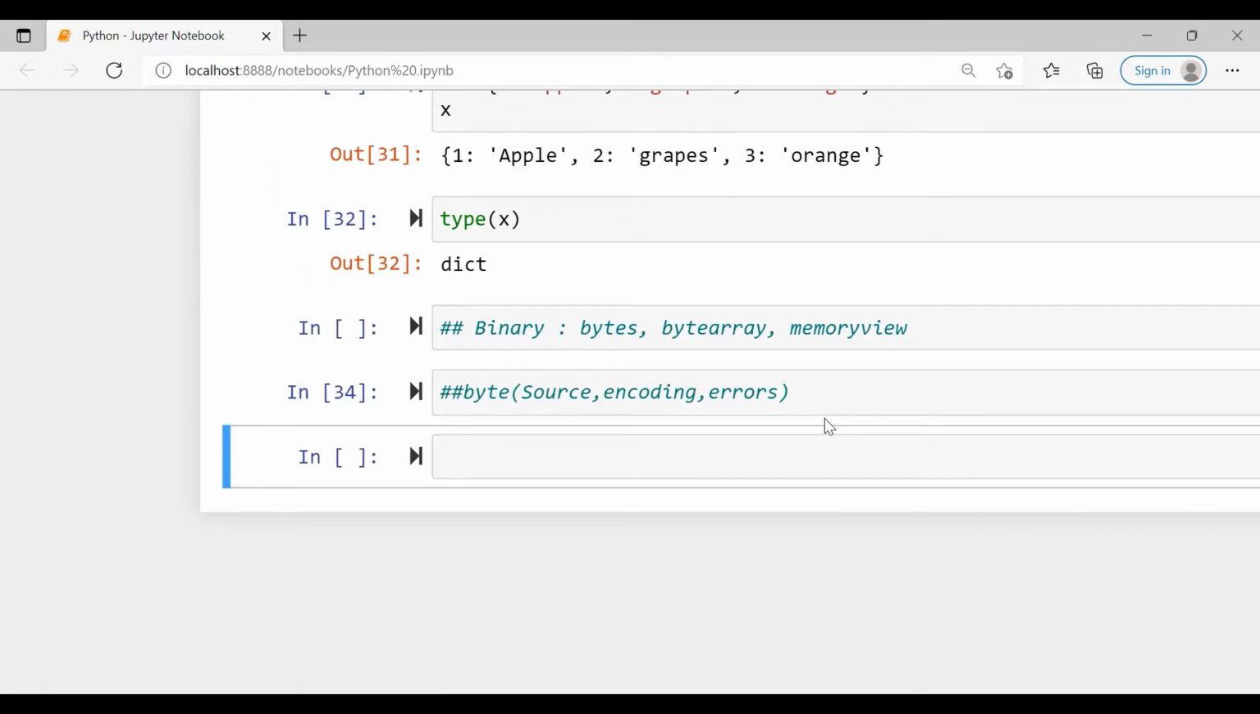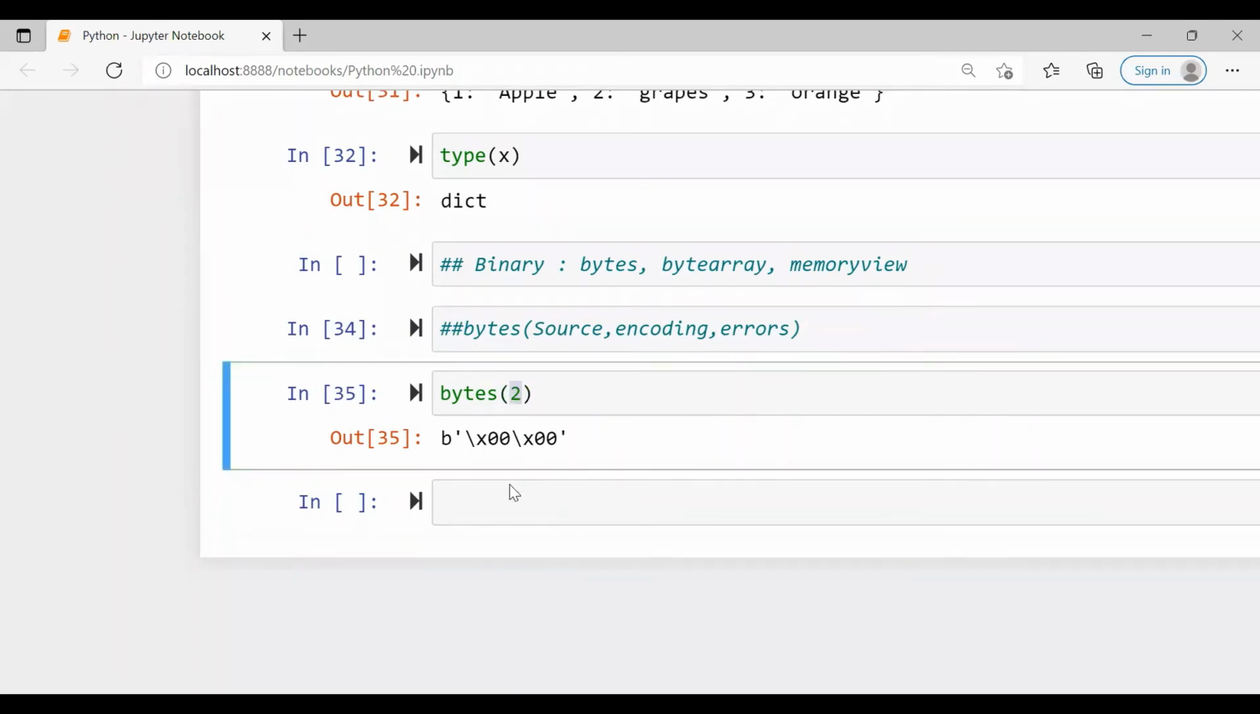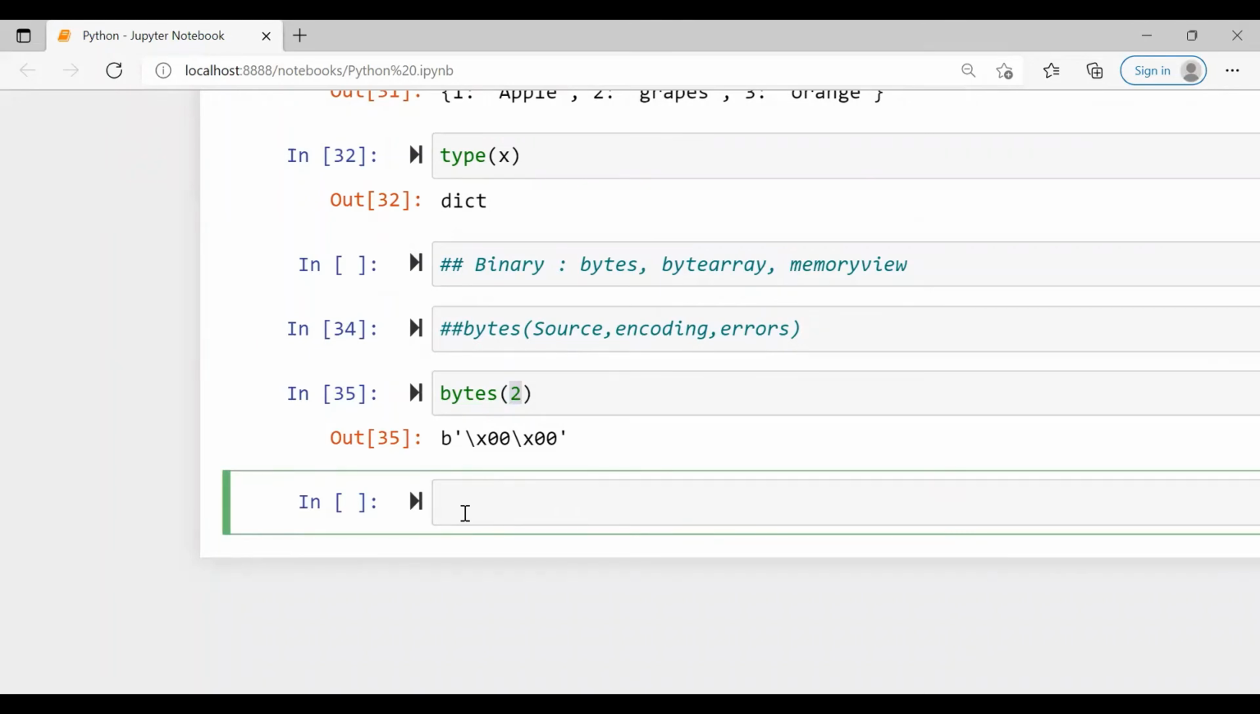Now, let us see what this bytes data type is meant for. What is this data format? What is this data type called bytes? I can convert an integer to bytes. Let's see what it returns. Suppose I write bytes of the integer 2. Let us see what it returns. So it has returned bytes for the integer 2, right? It is converting an integer to bytes.